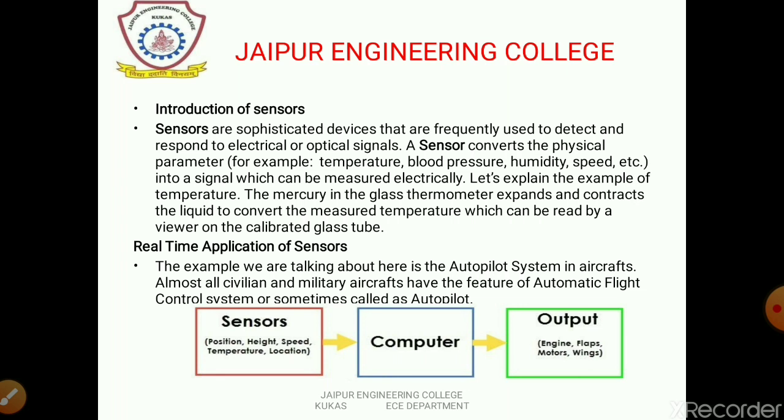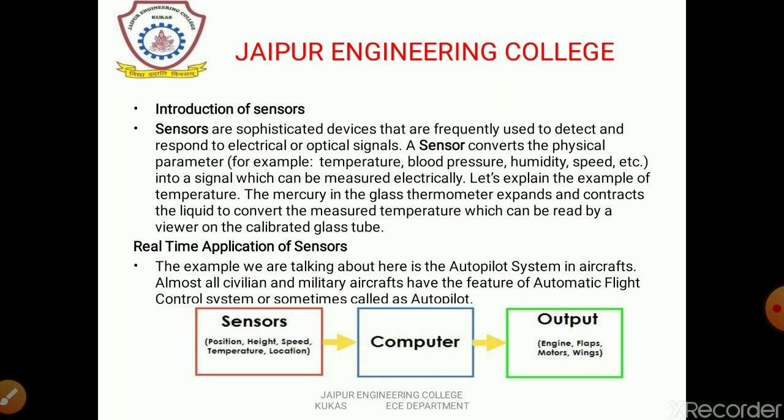Here we take an example of the autopilot system in an aircraft. In this block diagram, you can see that the sensor collects different types of information such as position, height, speed, temperature, and location, and it collects these physical quantities from its surroundings according to the requirement.